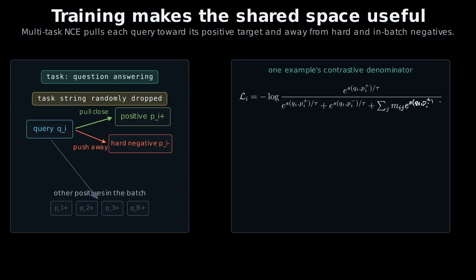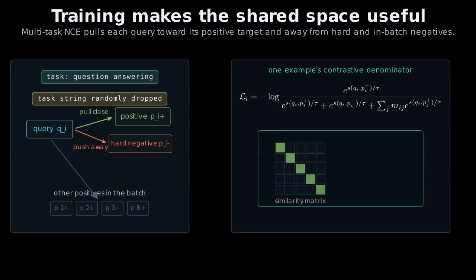The matrix reveals the batch-level game. Each row is a query choosing among many candidates. Masking matters when labels repeat. Otherwise, the model would punish another valid answer. The diagonal is what success looks like. Correct matches brighter than their competitors. The space is built from many small ranking battles.